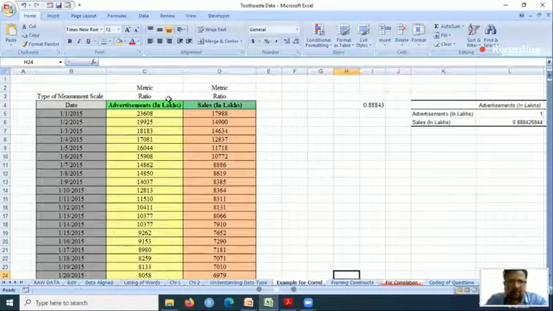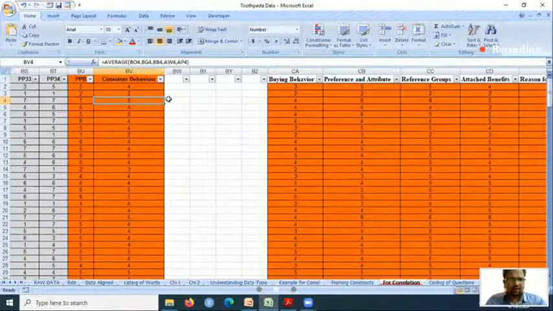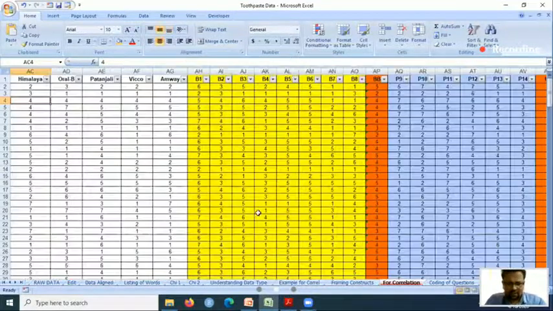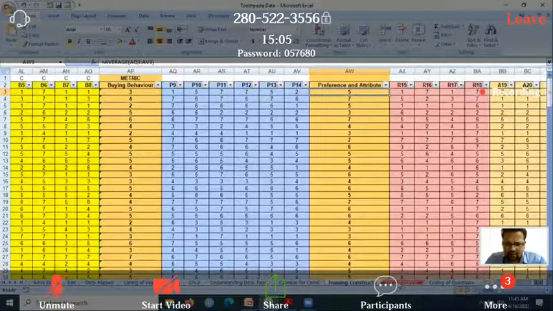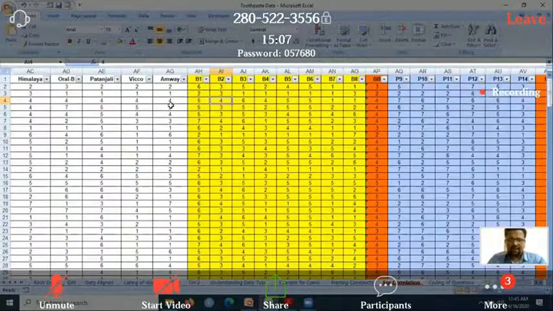Okay, so basically I have done it already. That sheet was there just to show you how I have done it. I have taken the average, inserted a column, and then taken the average of those things. The same thing I have done here. For example, if you can see the average.